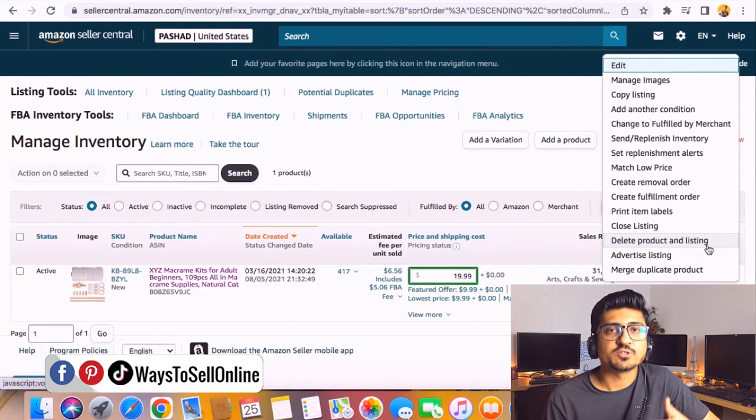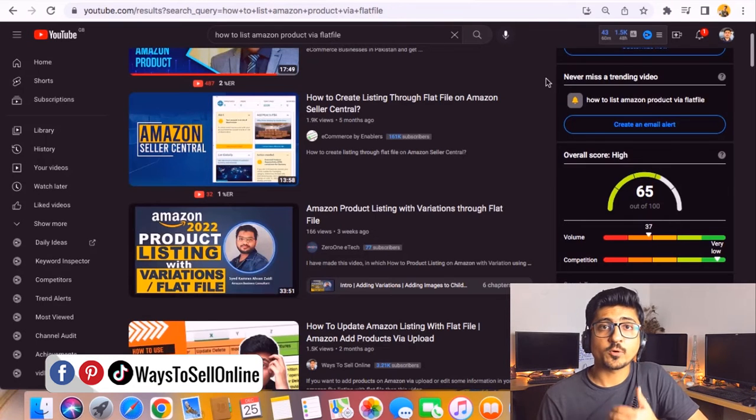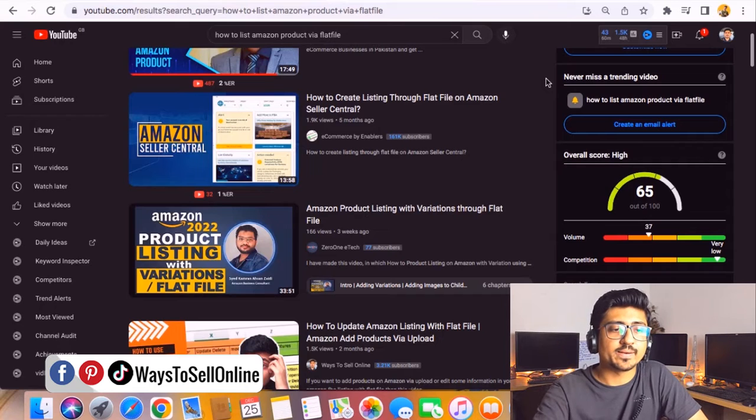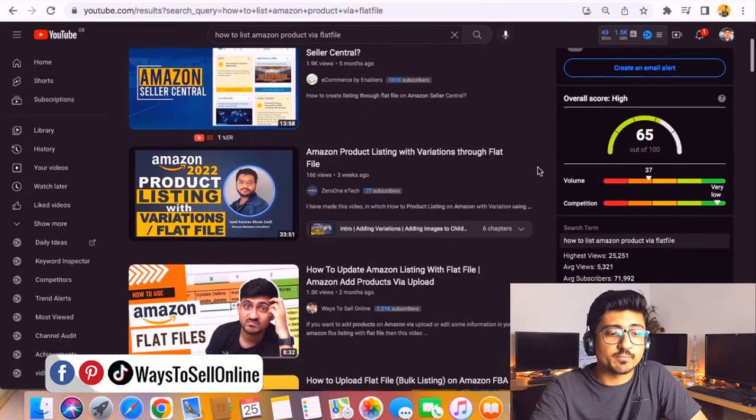In that way, you can relist the product without losing your reviews, and I recommend you relist the product with a flat file. Don't relist from just add product because it might give you an error. But if you relist with the help of a flat file, you can get your product relisted again on Amazon in 15 minutes. To do it properly, go on YouTube and type how to list Amazon product via flat file, and you can find my video there.